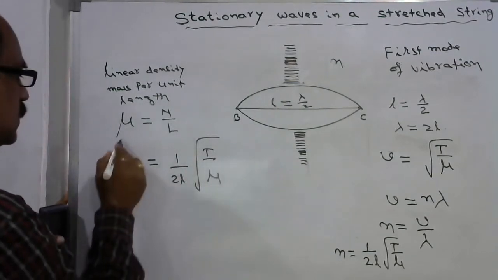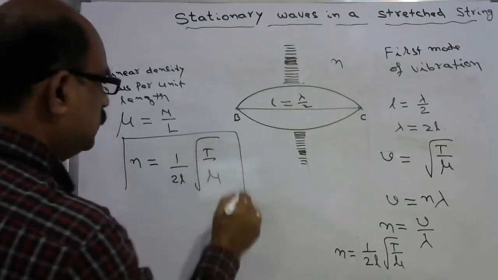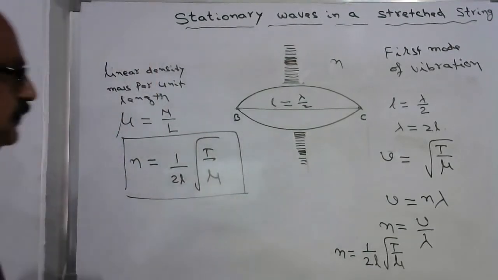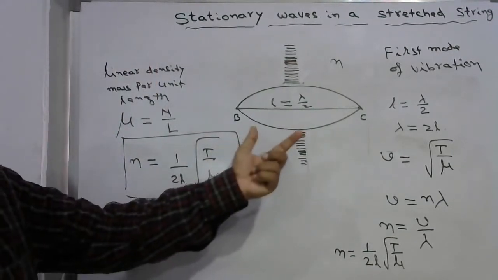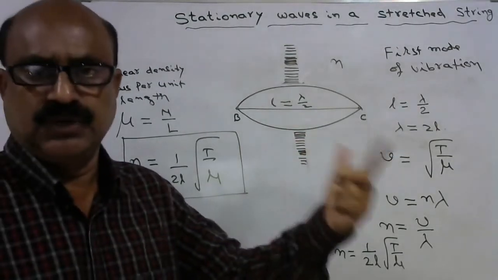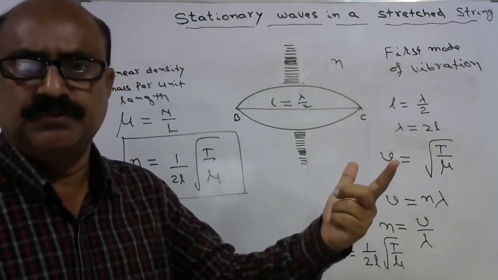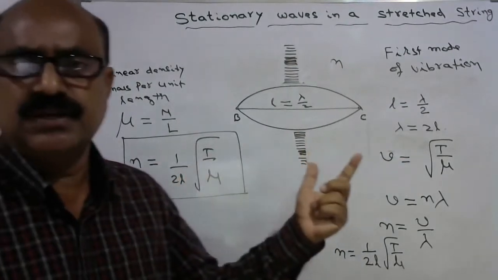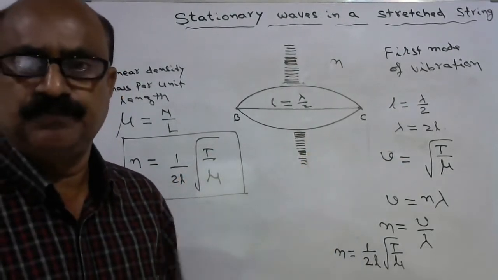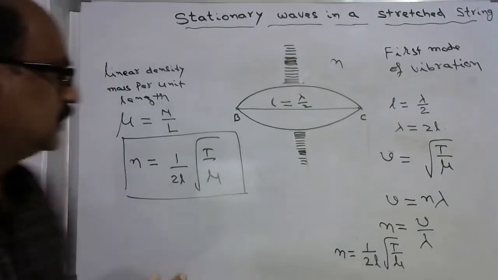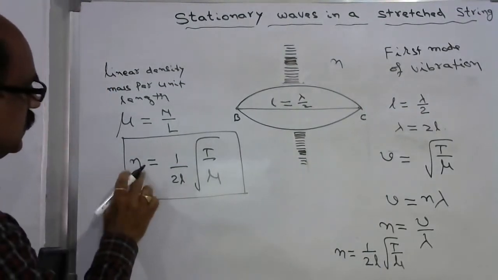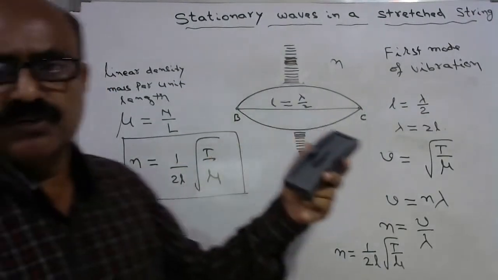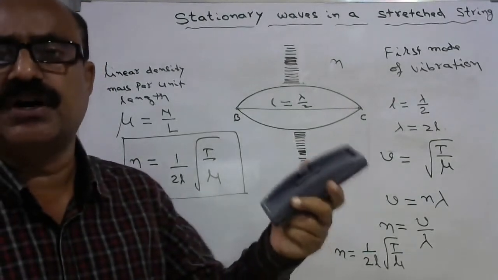This is what is called the fundamental frequency of the stretched string when it is vibrating with one loop or the first mode of vibration. And this is also called the frequency of the first harmonic. This first mode of vibration is always called first harmonic.